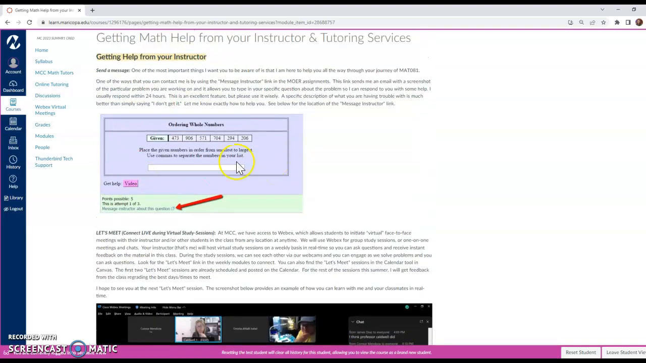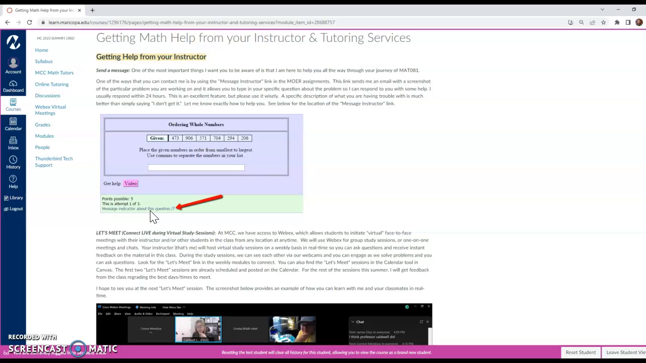And then also when you're working in our homework system, the system is called MORE. That's the Maricopa Open Educational Resource. When you're working on a problem, I have a link that says message instructor about this question. That link is really nice because it sends me an email directly and it sends a screenshot of the problem that you are working on. So you don't have to try to describe to me in text what the problem is, but it does give you an opportunity to type your specific question.